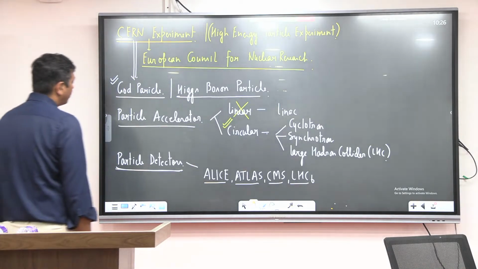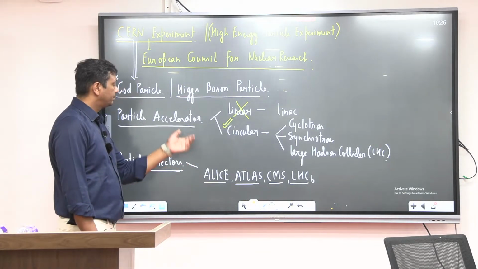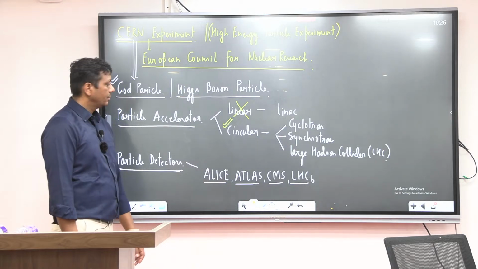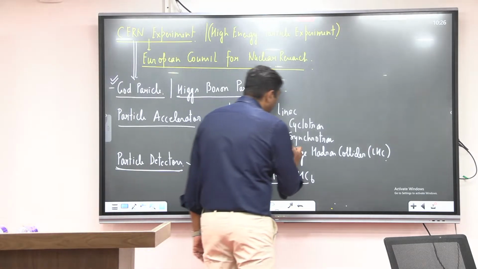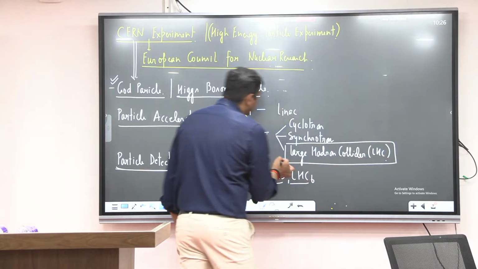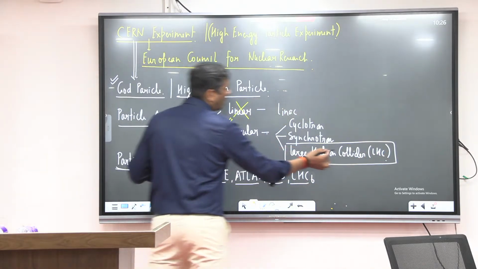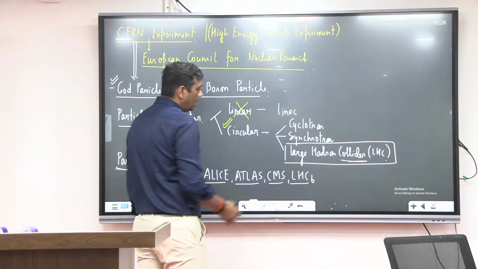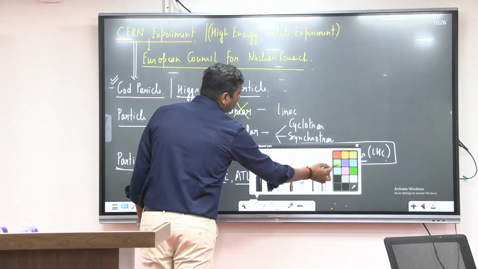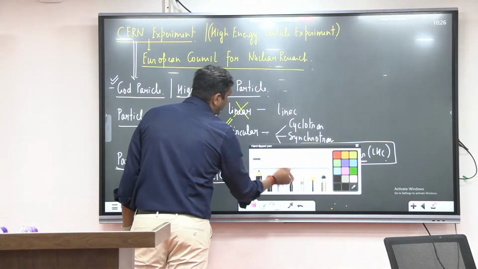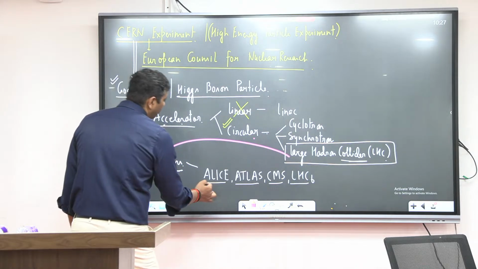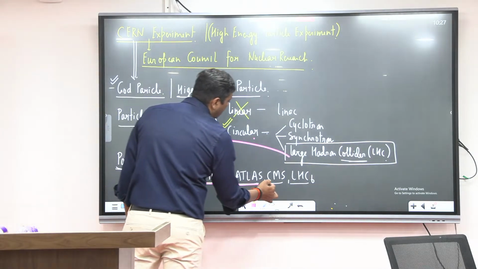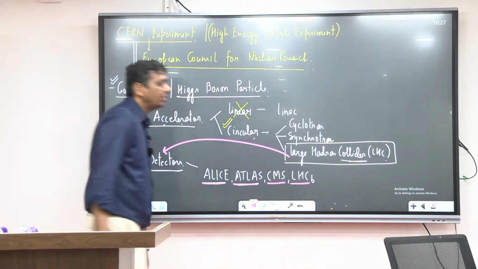In these detectors, we try to detect the guard particles. So these are the cameras, and these cameras are used in the accelerator. This is not an accelerator only; a part of it is the collider also. This accelerator and collider have these detectors present. Detector means powerful camera: ALICE, ATLAS, CMS, and LHCb.